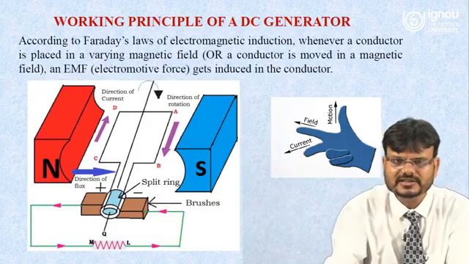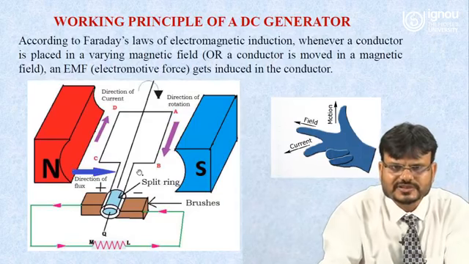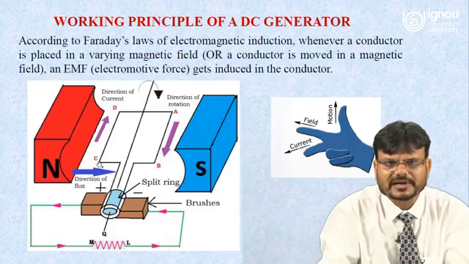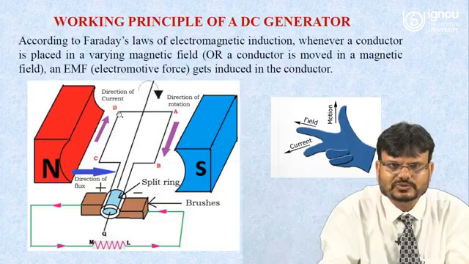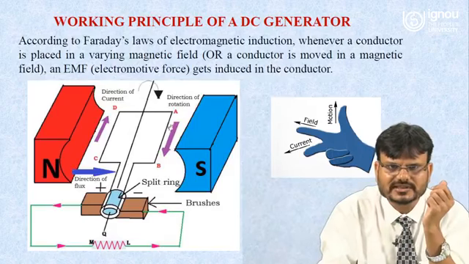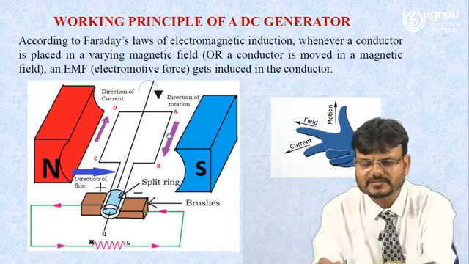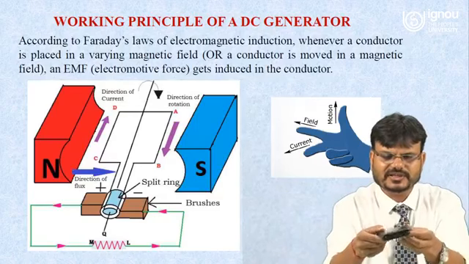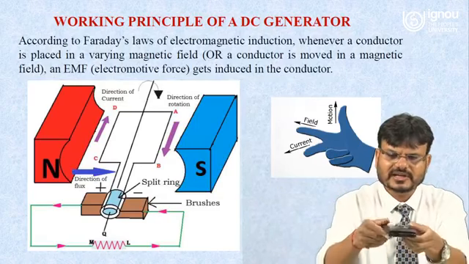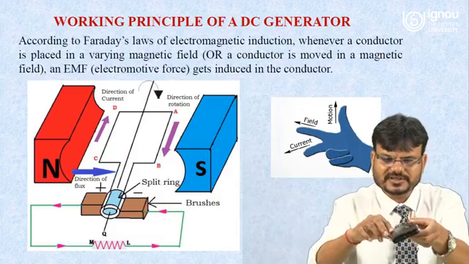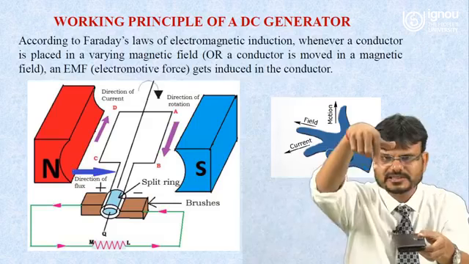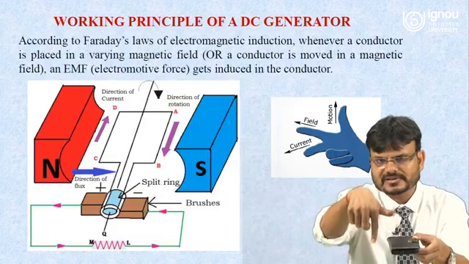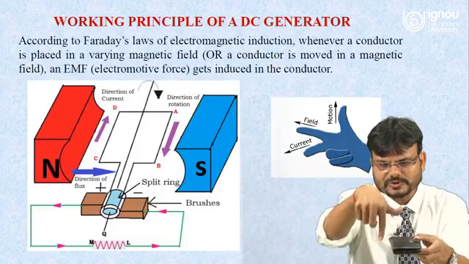So here you can see that this force is from down to upward, and the magnetic field is from this to this direction. So the direction of the current is from C to D on this side. Now if you are talking about this conductor, because the conductor is moving this way, that means the force is coming this way, and here the conductor is going this way, so the force is coming from upward to downward. That means the direction of the conductor is from top to bottom.